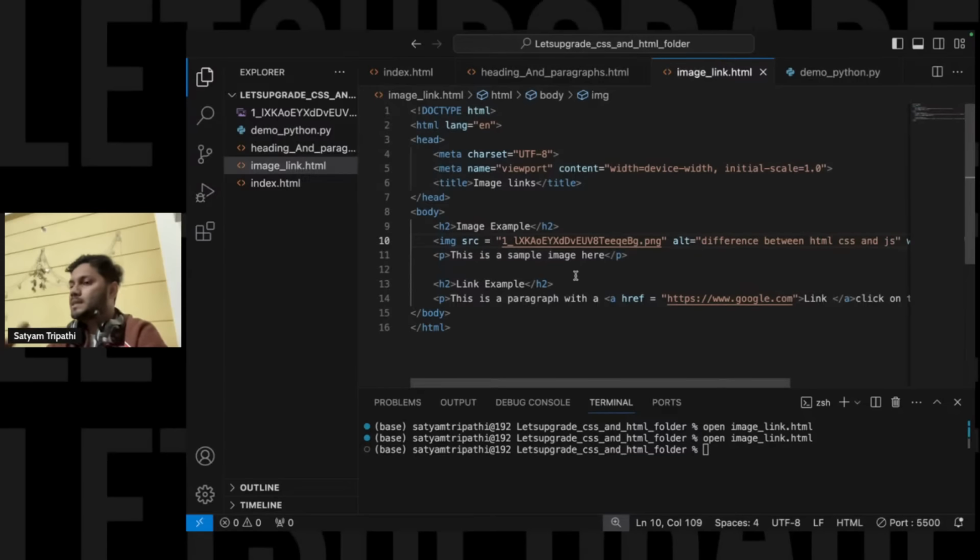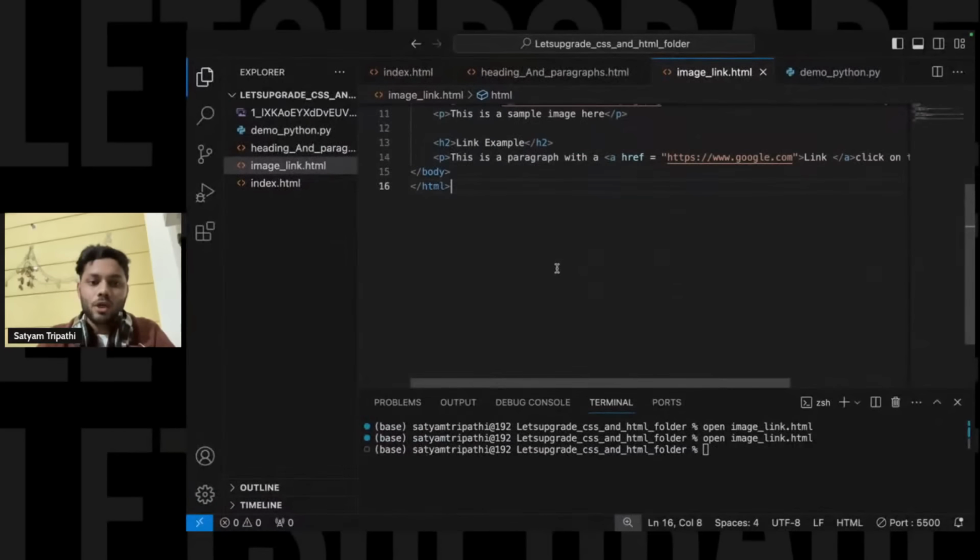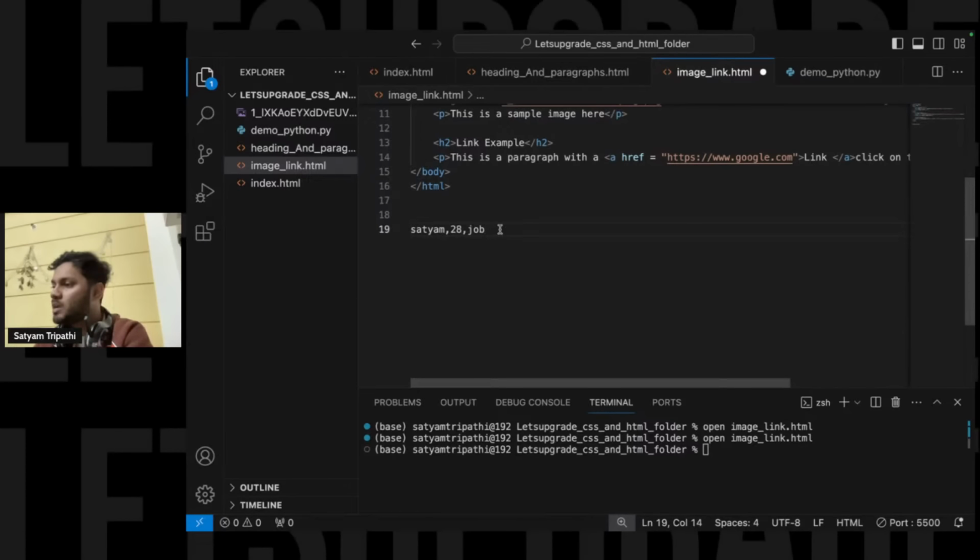With respect to, let's say, if you are working with a CSV, a comma separated value file, that is encoded with commas. Just see this thing. I hope my screen is visible, right? If I mention, let's say, Satyam, my age and my job, what kind of job I'm doing, this is being encoded by comma. So this is your CSV. Similarly, we have different encodings. UTF-8 that you will see is nothing but an encoding.